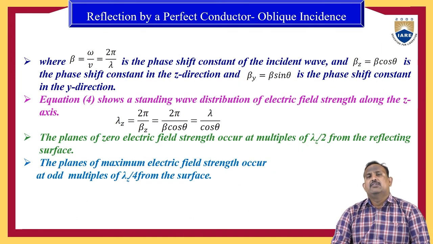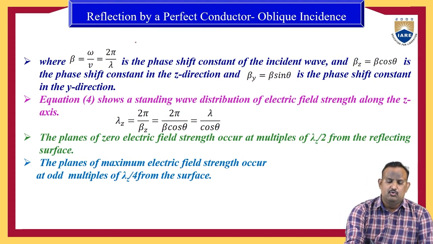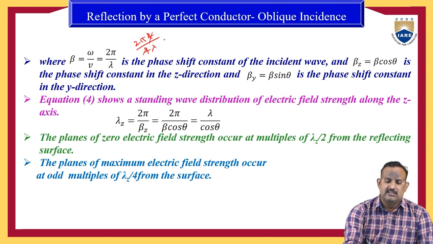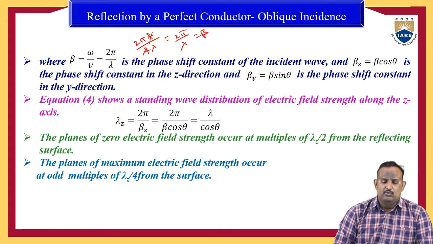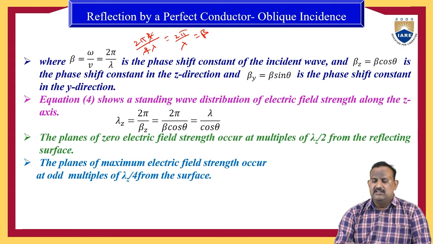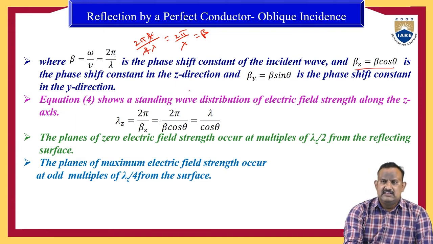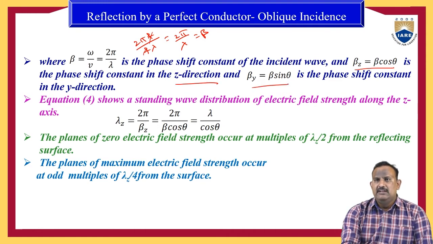Here we can define the phase constant beta as omega by phase velocity, where omega is the angular frequency. So omega equals 2 pi f, and velocity v equals f lambda. Therefore, f cancels, and we can write beta as 2 pi by lambda. It is known as the phase shift constant of the incident wave. Beta z equal to beta cos theta is the phase shift constant in the z direction, and beta y equal to beta sin theta is the phase shift constant in the y direction.